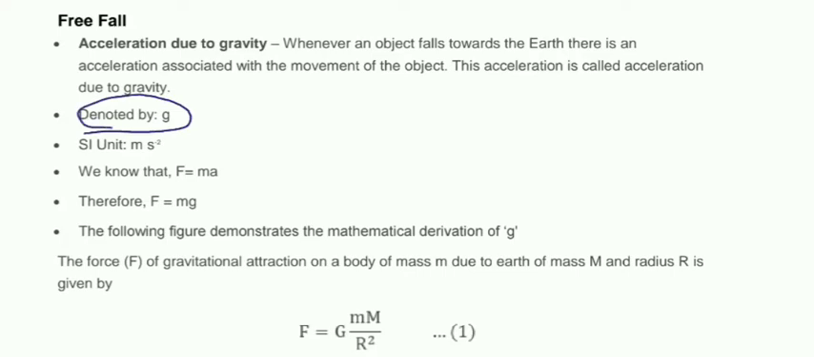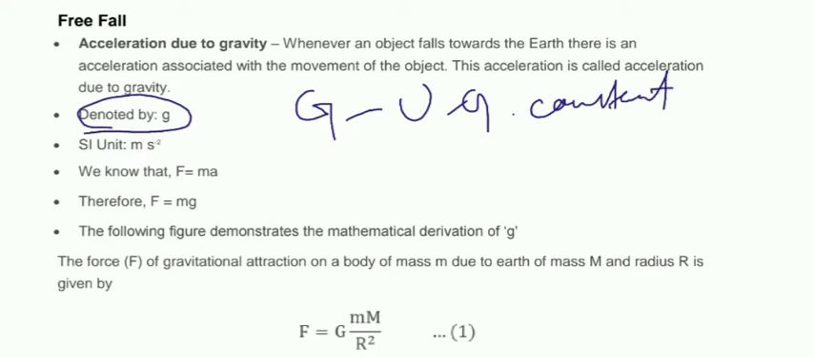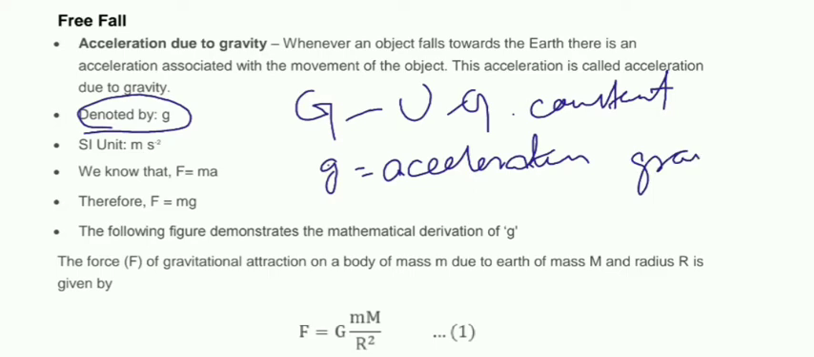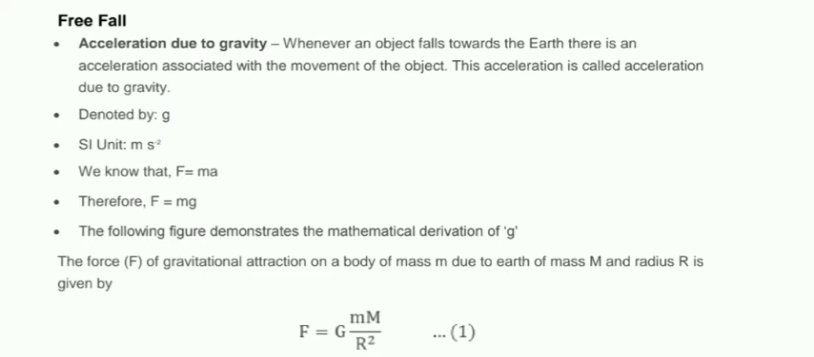Remember one thing, capital G is the universal gravitational constant, and this small g is acceleration due to gravity. Clear? Now as it is acceleration due to gravity, its SI unit must be meter per second square, as the unit of all acceleration is meter per second square.